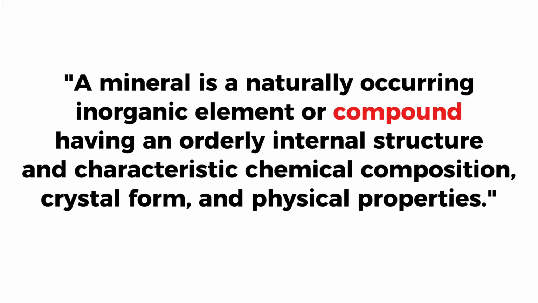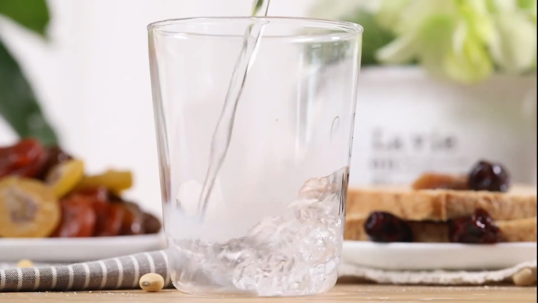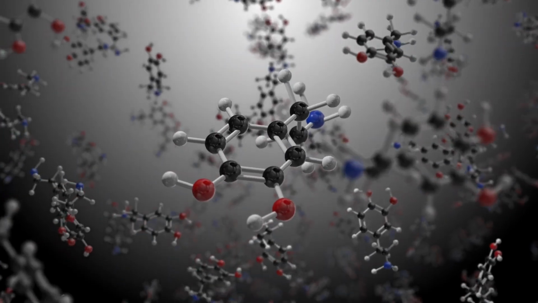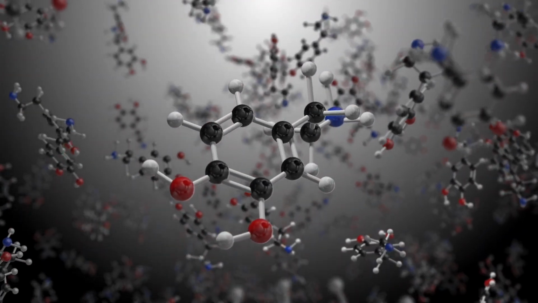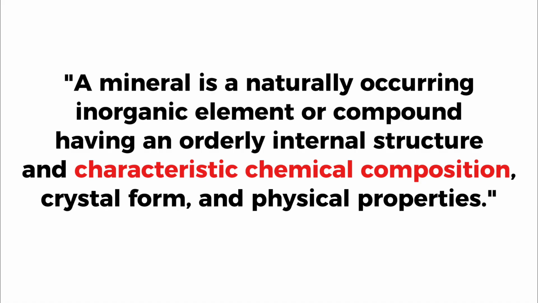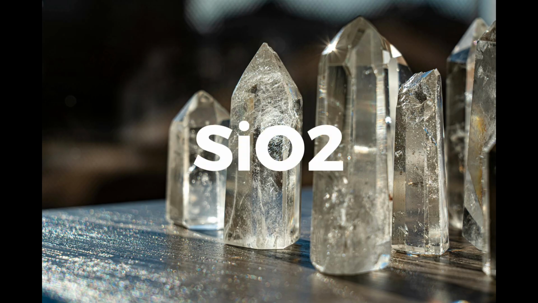A compound is when two or more elements combine, like water, H2O, made of hydrogen and oxygen. Orderly internal structure means the atoms inside a mineral are arranged in a repeating, consistent pattern. Characteristic chemical composition means its chemical formula always stays the same. For quartz, that's SiO2, and every type of quartz shares that formula.